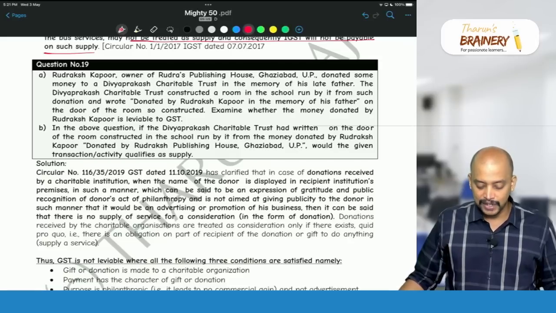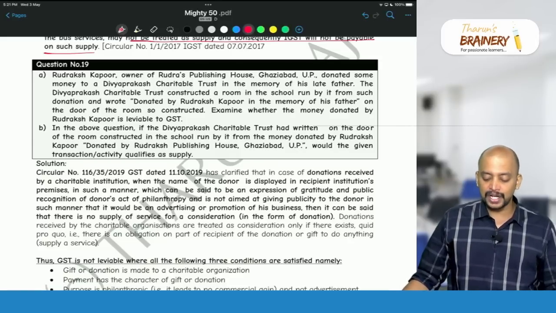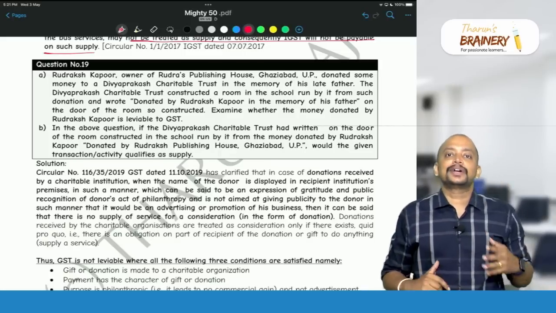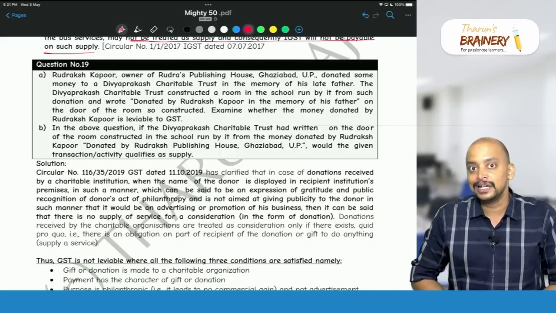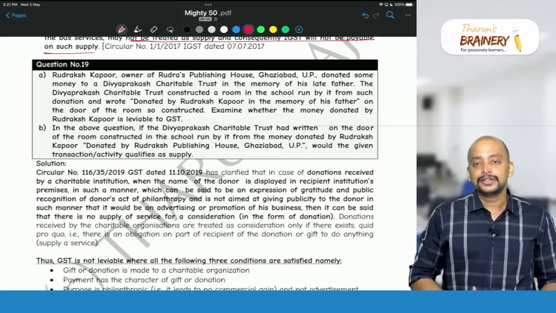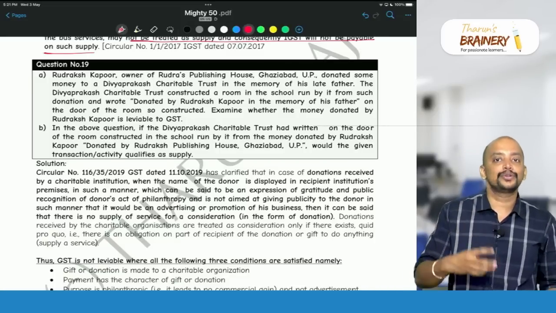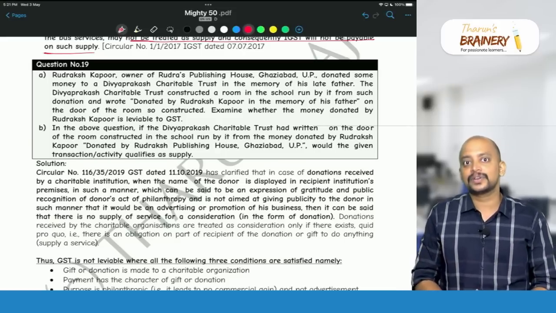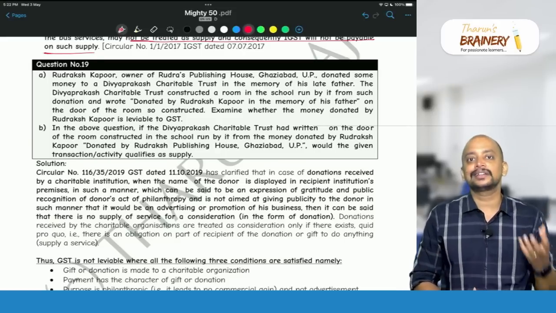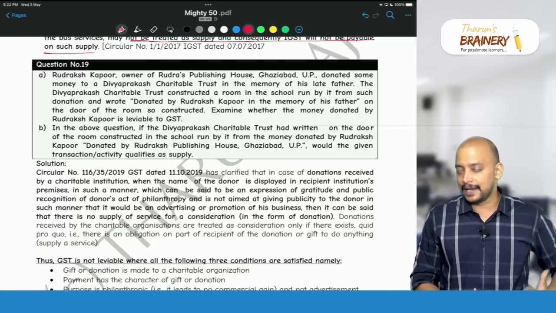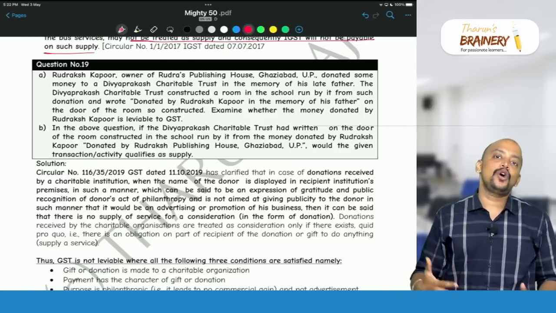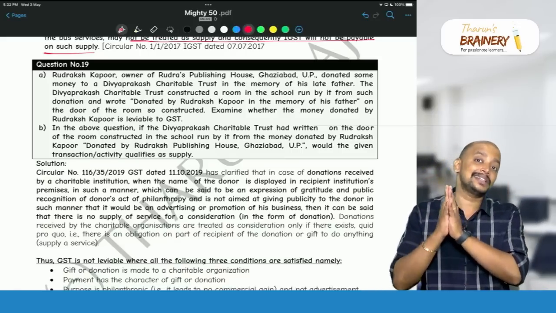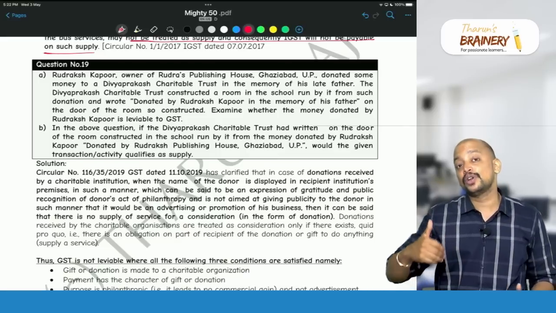So in this case, donated by Rudraksh Kapoor in the memory of his father. Generally donations are divided into two: conditional donation and unconditional donation. Conditional donation is treated as consideration. Conditional donation means there is an obligation to do something in return for the donation. Then it is called a conditional donation, and it is treated as consideration, and that will become supply under 7(1)(a). Whereas unconditional donation, there is no obligation to do anything in return for the donation. So unconditional donation is not treated as consideration, and consequently it is not a supply.